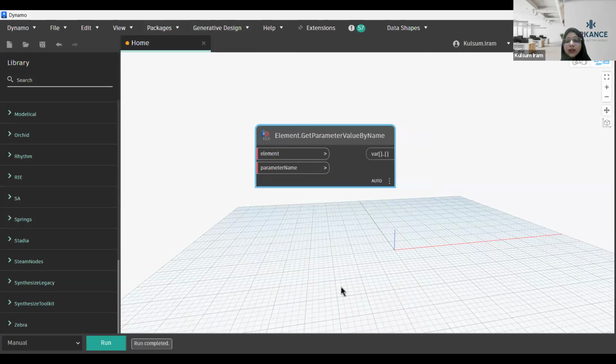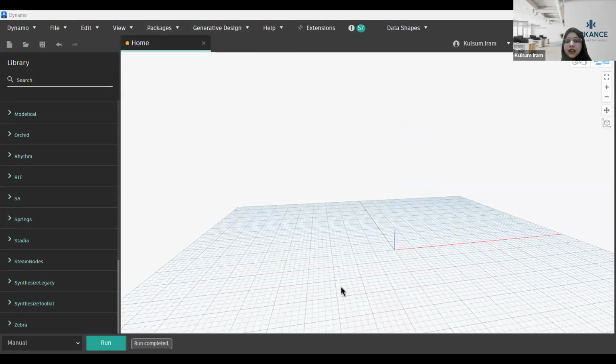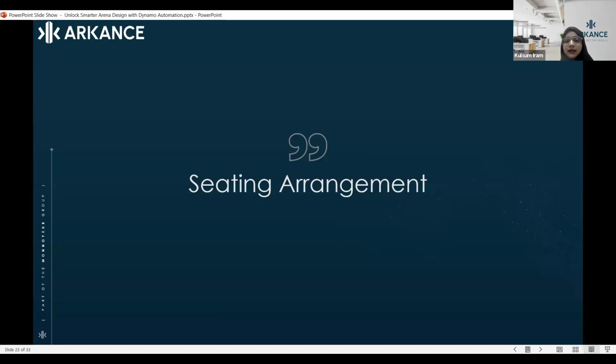Now again, I would like to go back to my presentation. Now we'll be talking more about seating arrangement, because when we talk about arenas, we are going to talk about seatings, which is the most important thing and will take a lot of your time, that is, how you want your seating arrangement to be done.